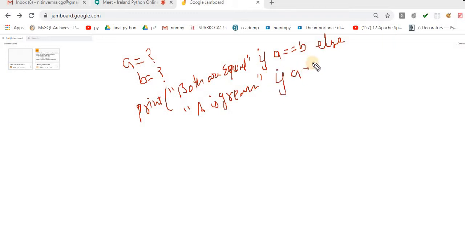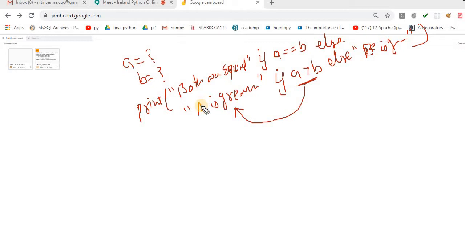If A is greater than B, and this condition is true, then it will return A is greater. Now the else part: what is left? B is greater. So this is another way, and the same thing you can do with a single line of code.